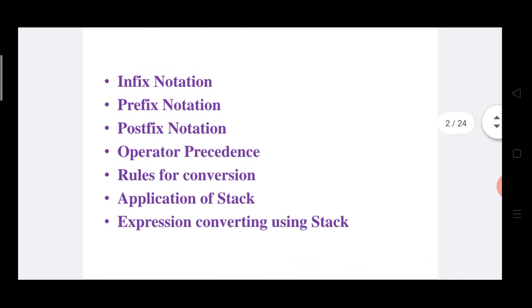Now we can see here some new points which are listed. The first point we will discuss is infix notation, or the definition of infix notation. Also we will discuss prefix notation. Then we will learn postfix notation. Afterwards we will discuss operator precedence, then rules for conversion. Then we will learn application of stack.